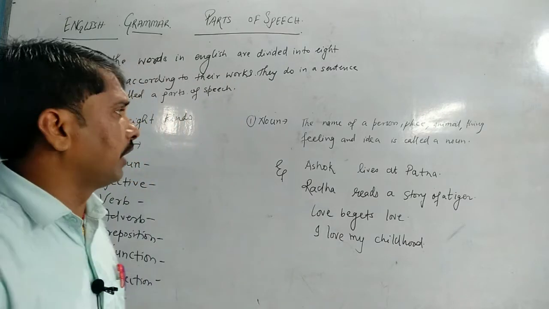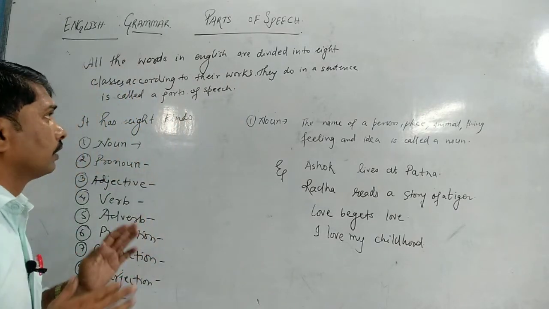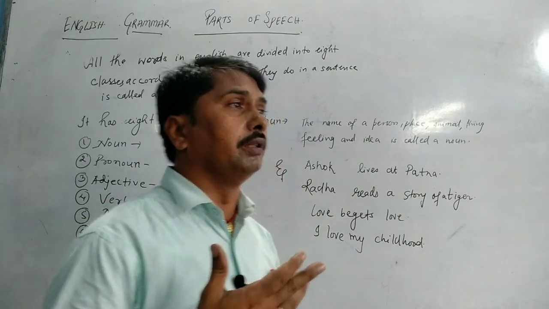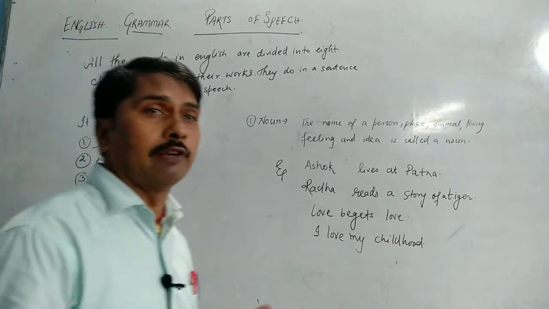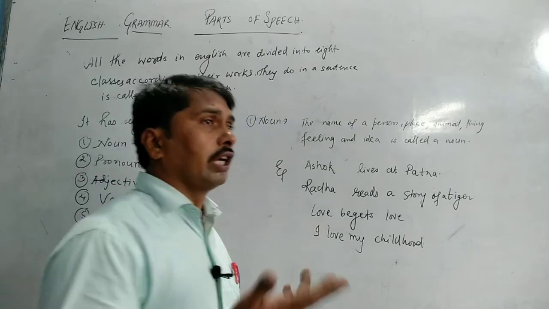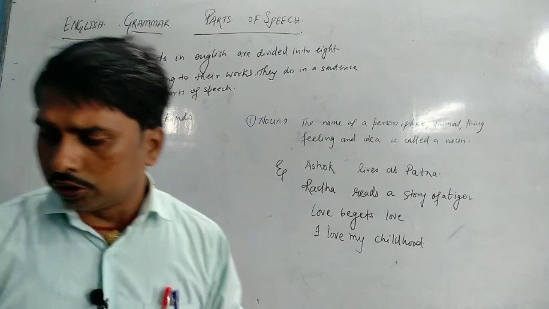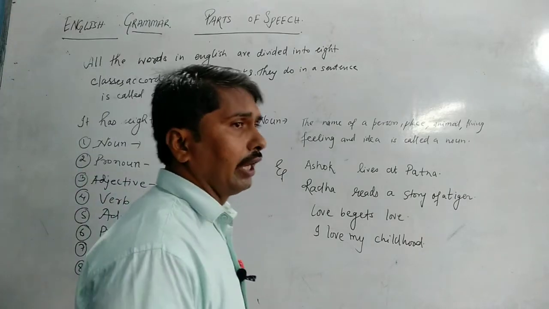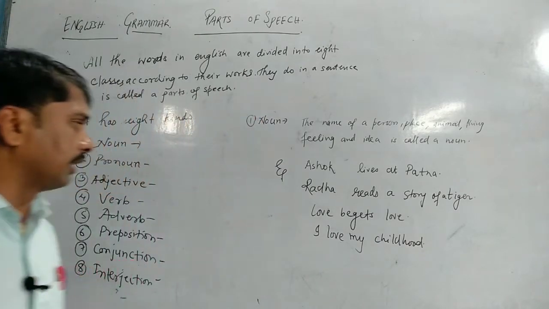उसका अपना एक पहचान होता है. So it may be noun, it may be pronoun, adjective, verb, adverb, preposition, conjunction, interjection. So we will go through it line by line simultaneously. First of all, we will take an example.